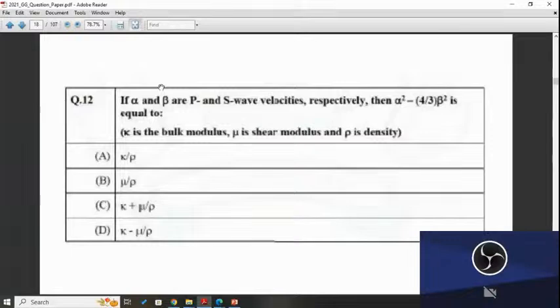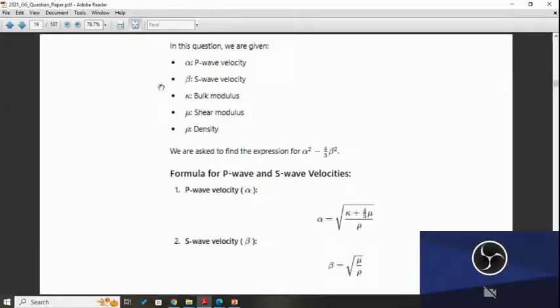And come to the explanation. In this question, we are given alpha p wave velocity, beta s wave velocity, K is the bulk modulus, and rho is the density. We are asked to find the expression of alpha square minus 4 by 3 beta square.